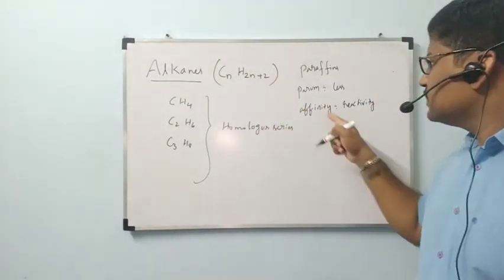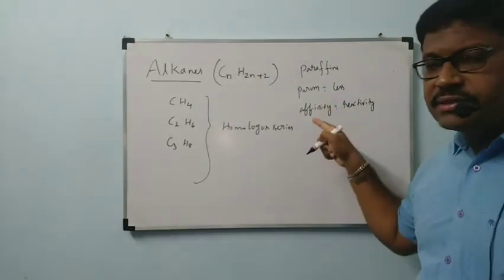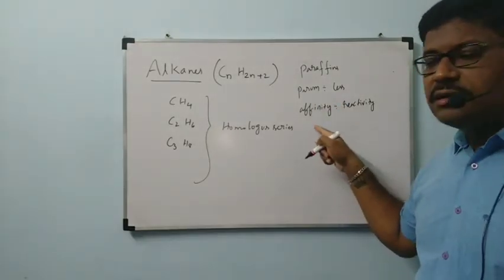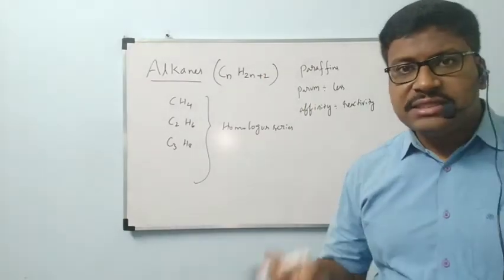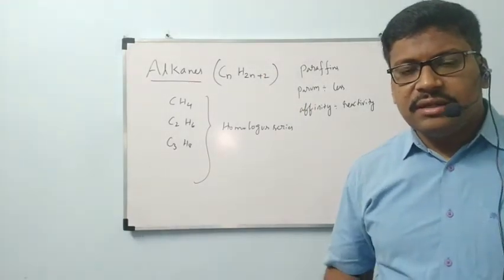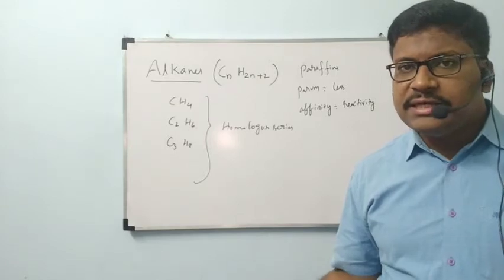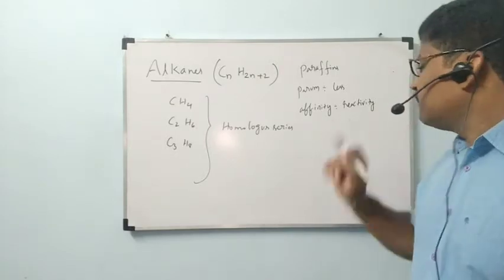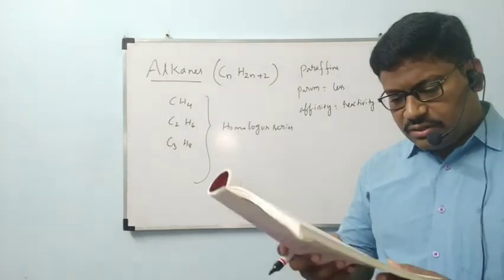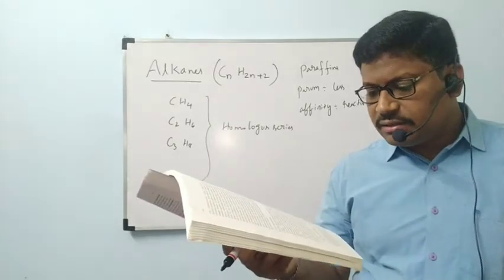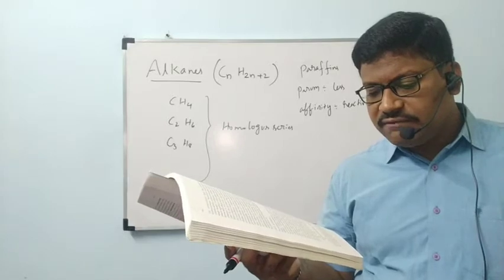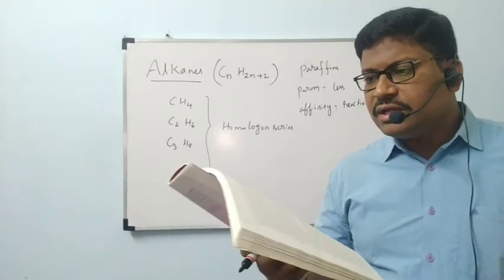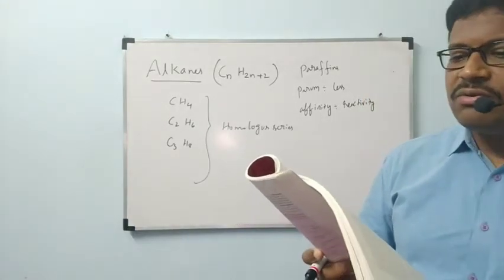By using these two terms, they gave the name paraffins for alkanes. Parum means very less, and affinity means reactivity. Latin: parum, little; affinis, affinity. Can you think of the general formula for the alkane family or homologous series?